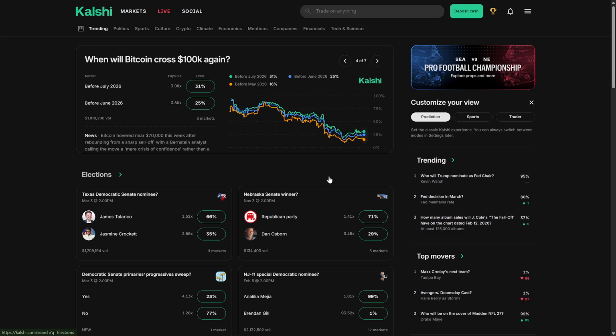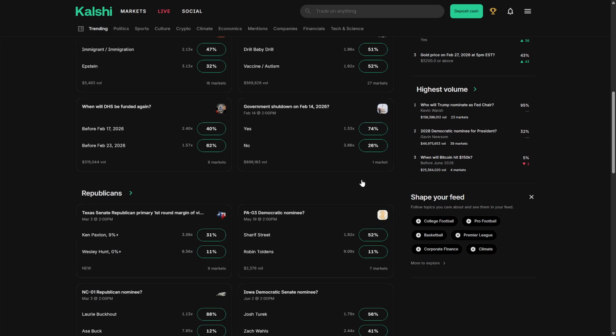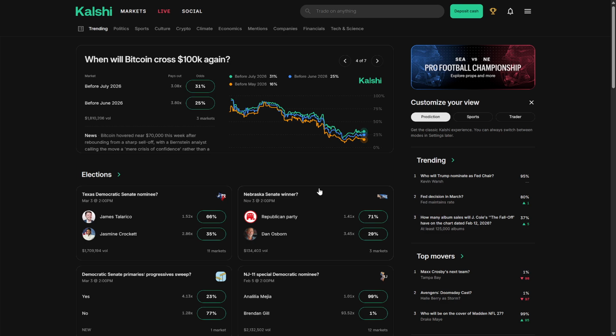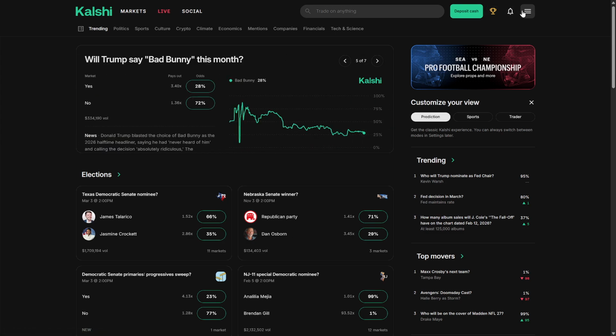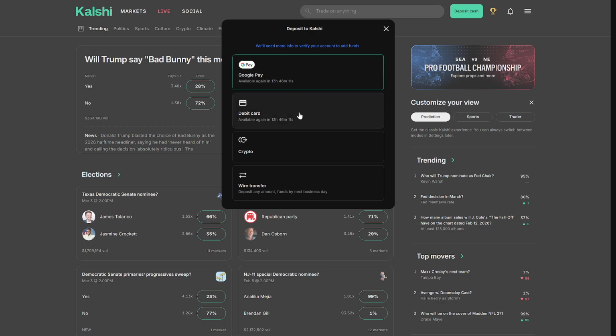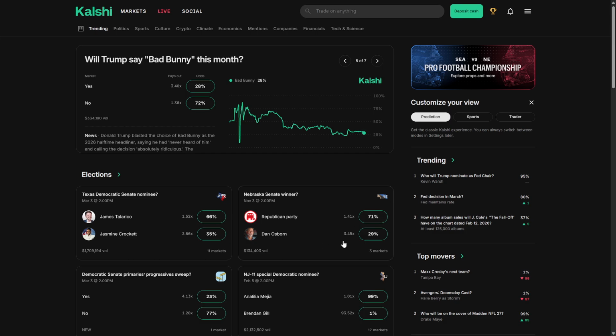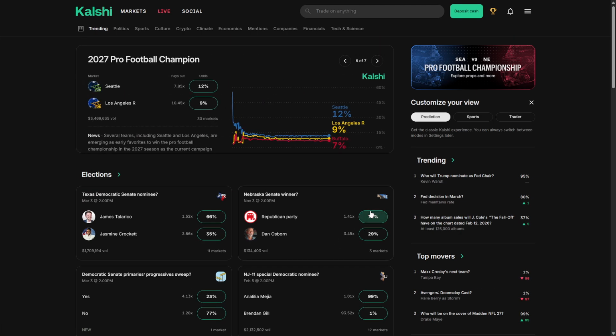It's important to note, guys, that Kalshi is regulated by the US CFTC and operates like an exchange for event outcomes. So this is kind of safe. It's completely safe, actually. The other thing you need is an account that you can just sign in with your email, and you need to deposit cash from your Google Play, debit card, crypto, or wire transfer. So you can just put money in here, and now you can start making bets.